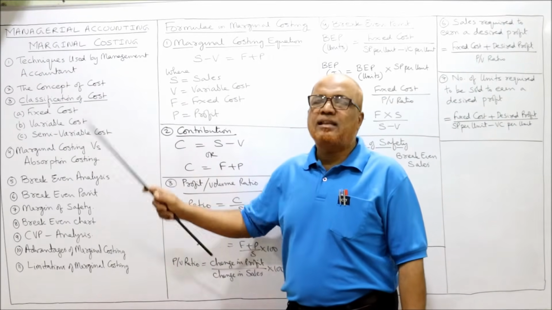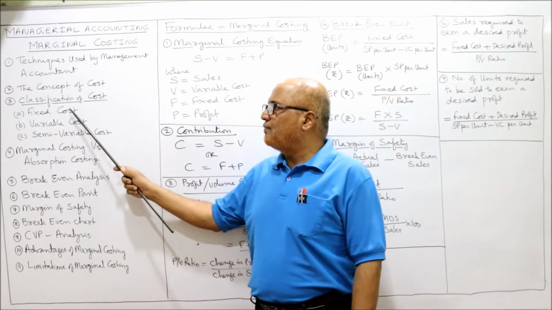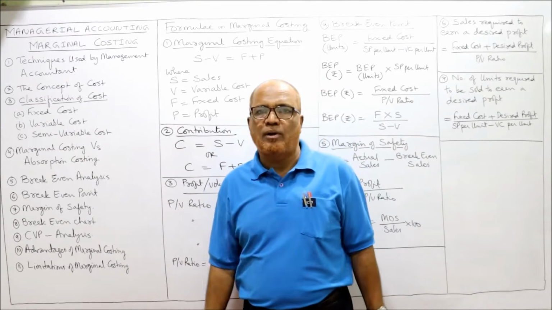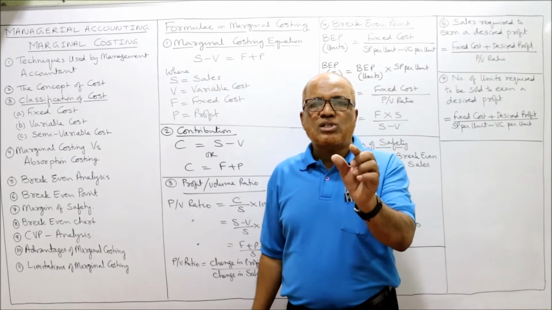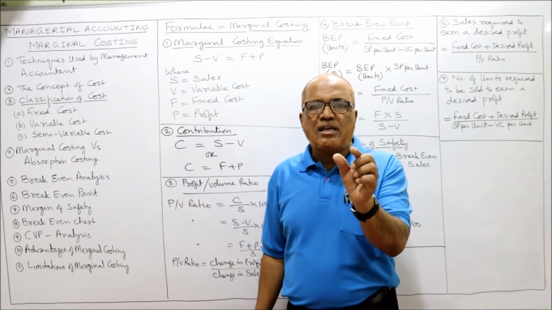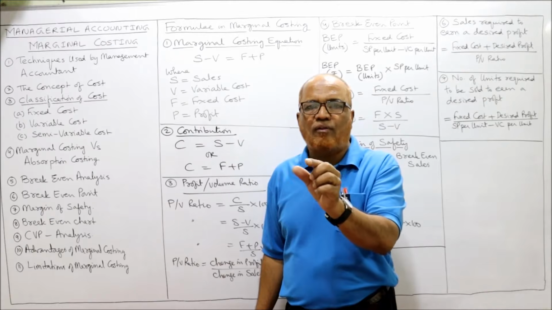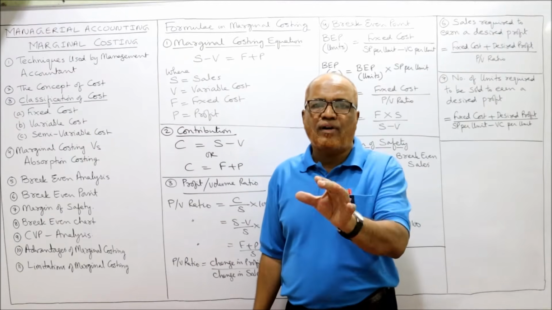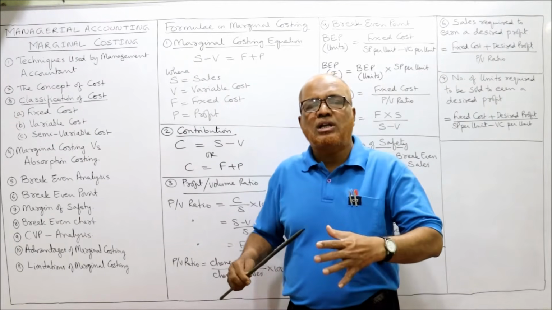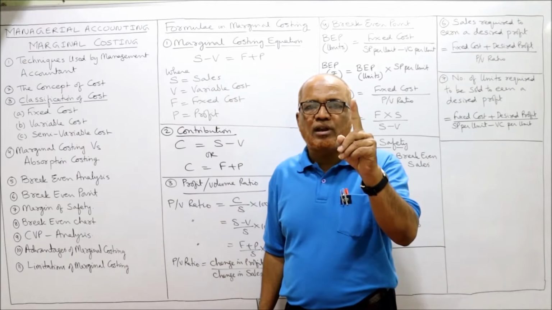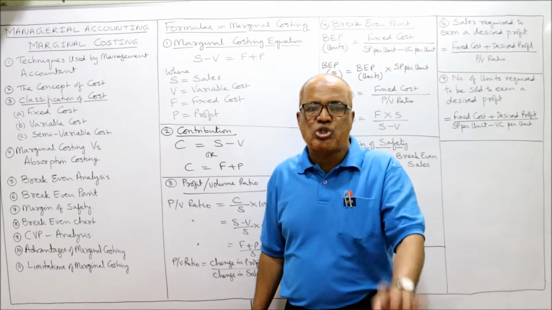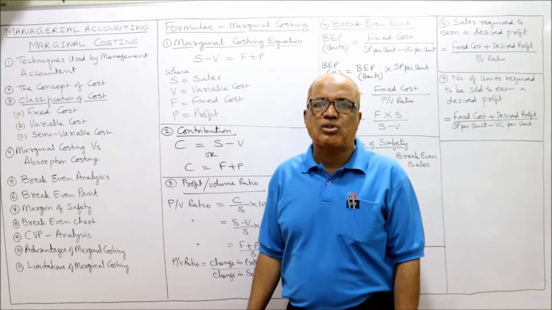Now another method of classifying the cost is fixed cost, variable cost and semi-variable cost. Fixed cost, the name itself is clear. The cost which remains fixed irrespective of the level of production, level of output. That means whatever be the level of output, whatever is the production, the fixed cost will remain the same. It will not change. That is called fixed cost.